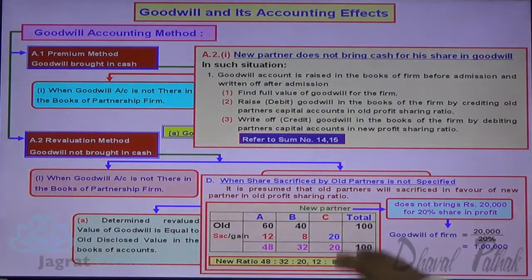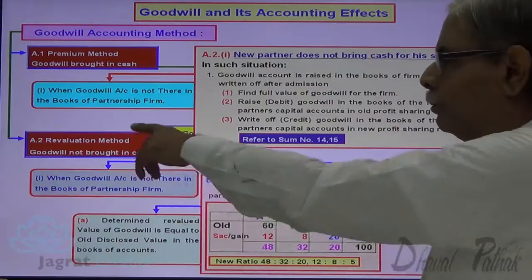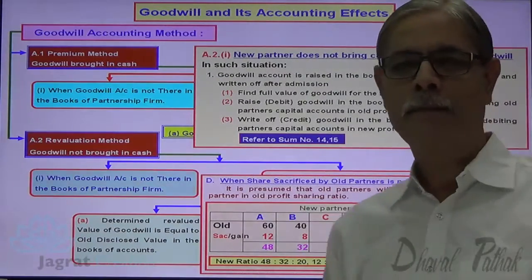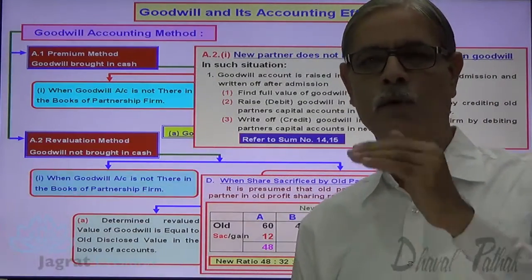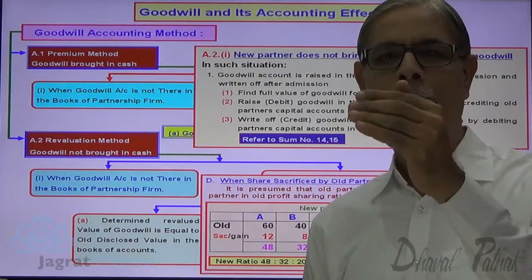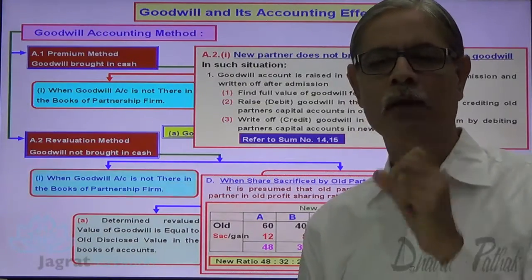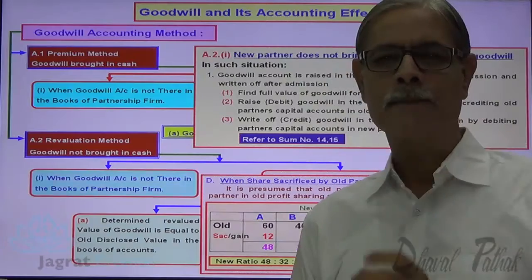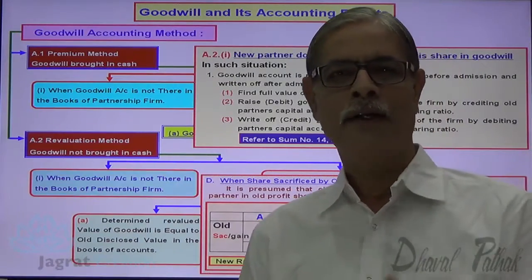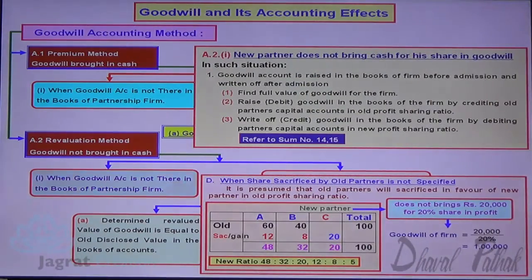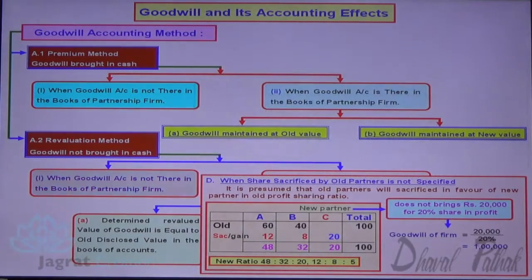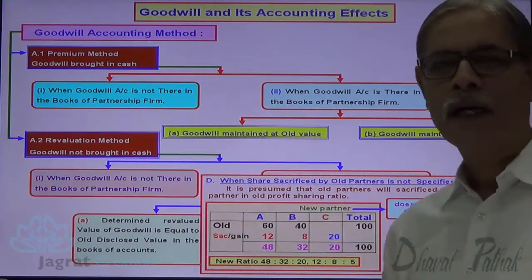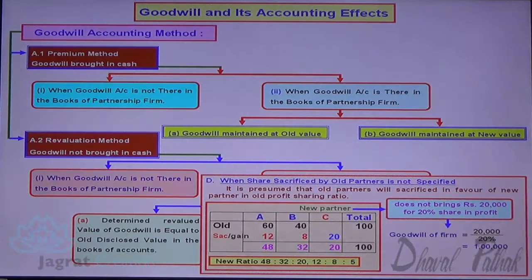Now, this is what I have explained. Here I have applied the revaluation method. In this method, the goodwill is revalued, and whatever the increase or decrease by that revaluation is to be transferred to the old partners' capital accounts in the old ratio. Now, I want to consider this thing still a bit in more detail.